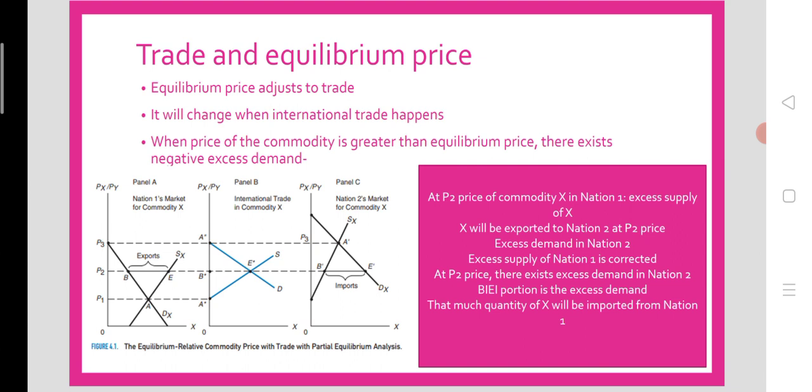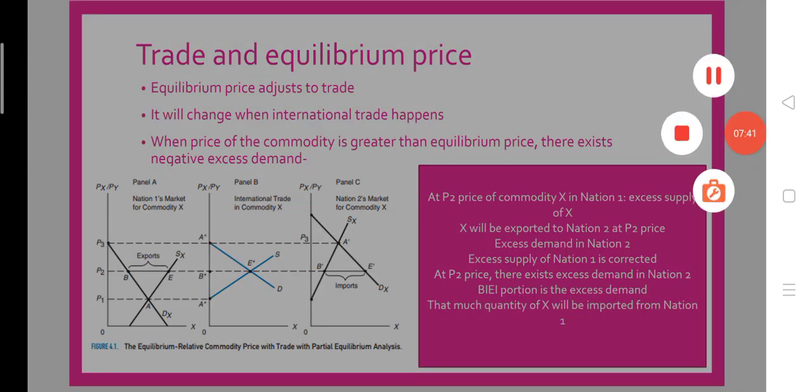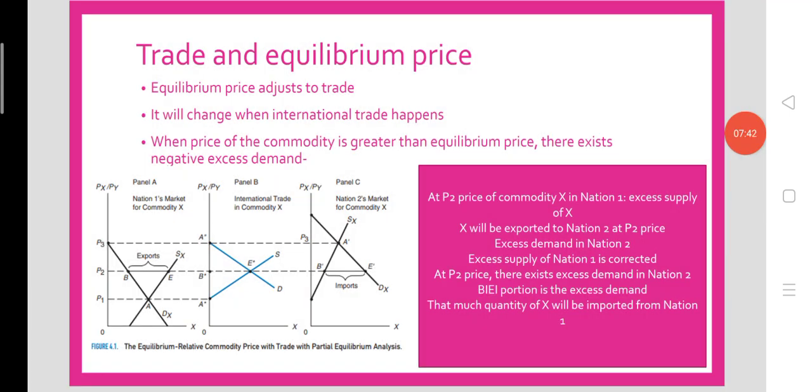Panel C shows the change in price of commodity X in nation 2. At P2 price of commodity X, there exists excess demand in nation 2 and excess supply in nation 1.